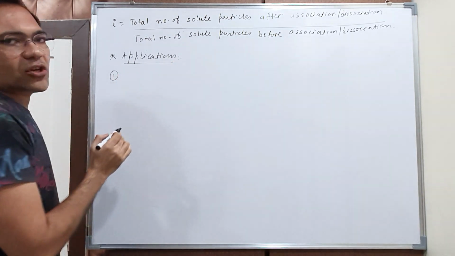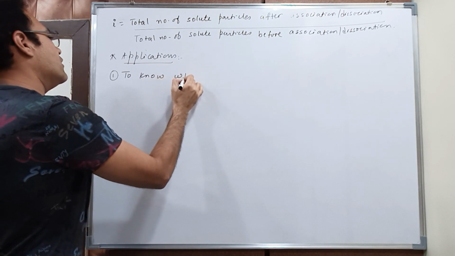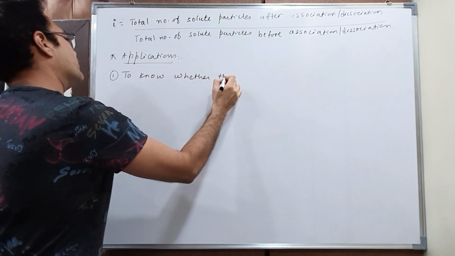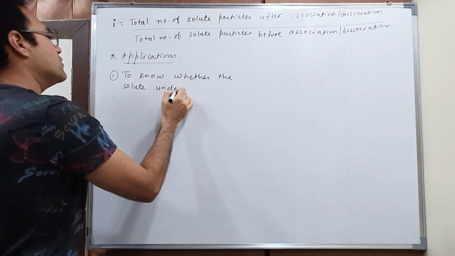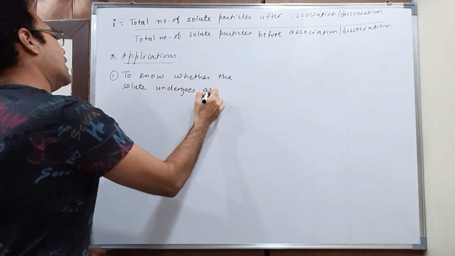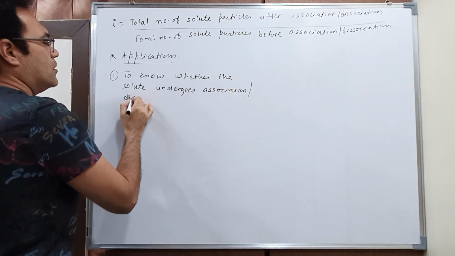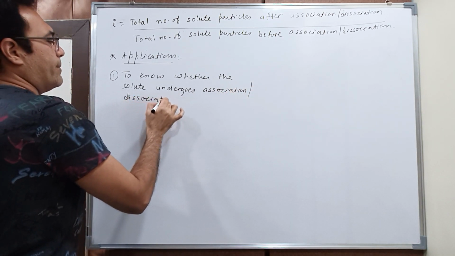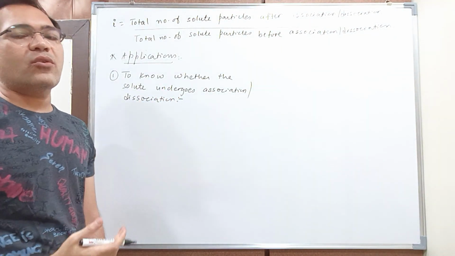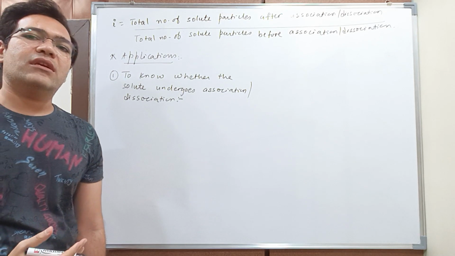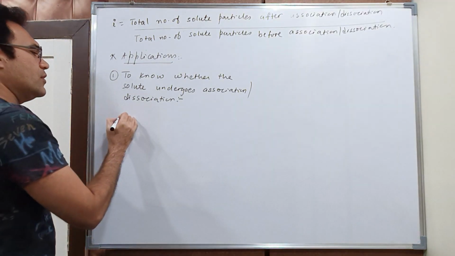The first application of Van't Hoff factor is to know whether the solute undergoes association or dissociation, right? So by making use of Van't Hoff factor, we can know whether our solute is undergoing association or dissociation. Let's see how.